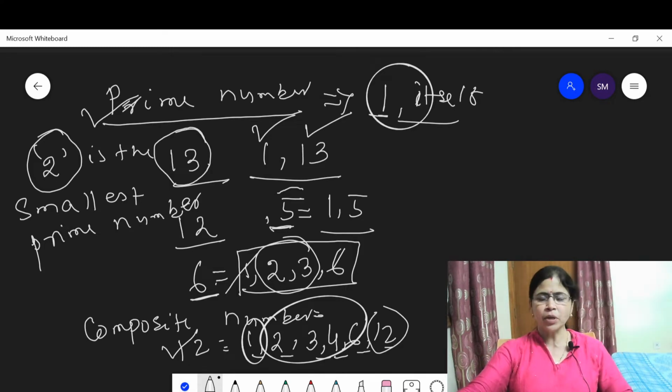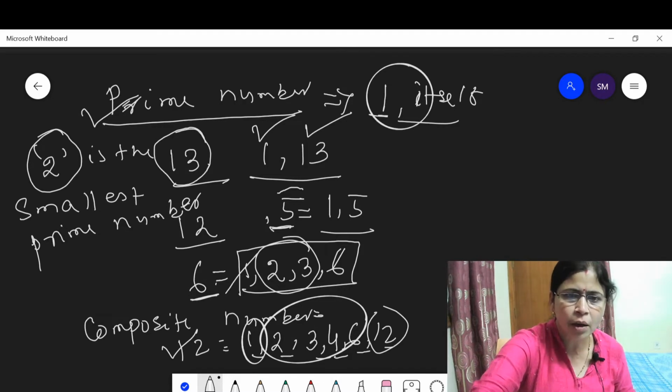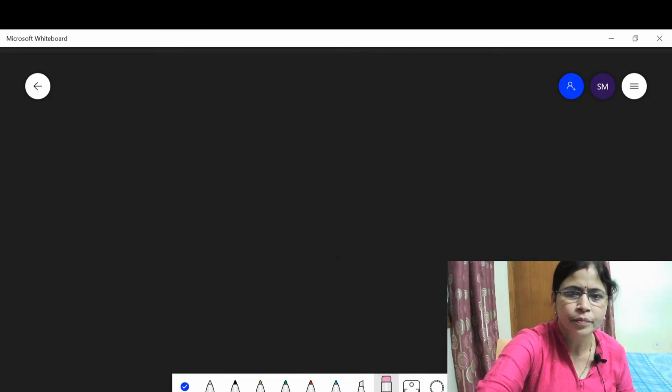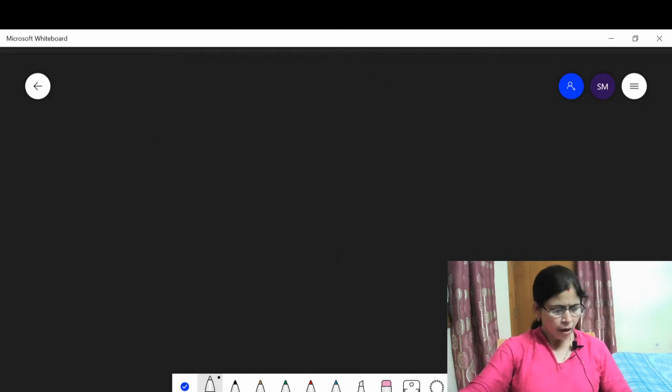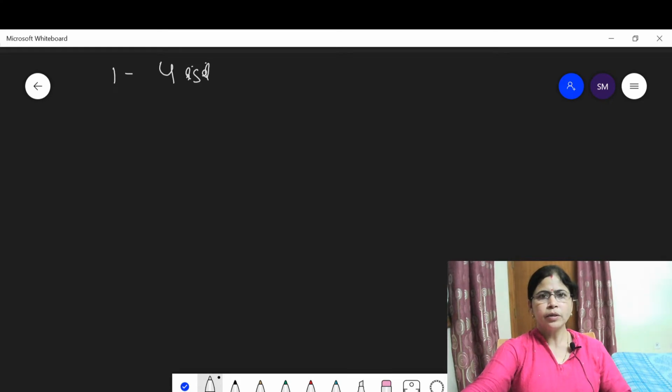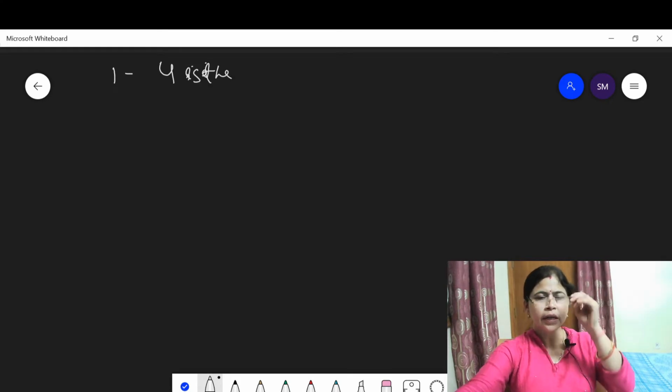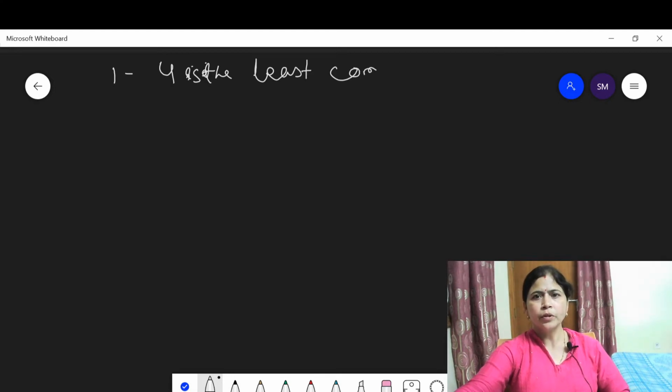Let us observe some properties. Here are the observations. Note down, students, please note down. 4 is the least composite number.